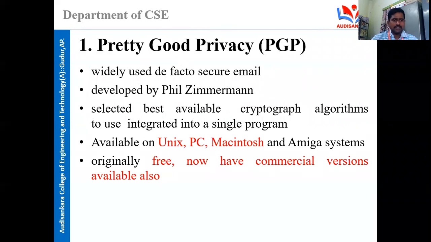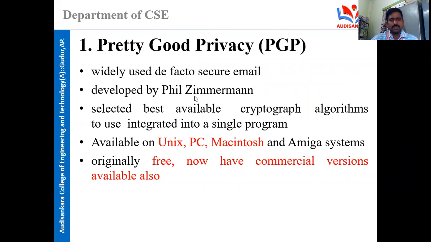The first topic under email security is PGP, Pretty Good Privacy. It was widely used to secure mail.